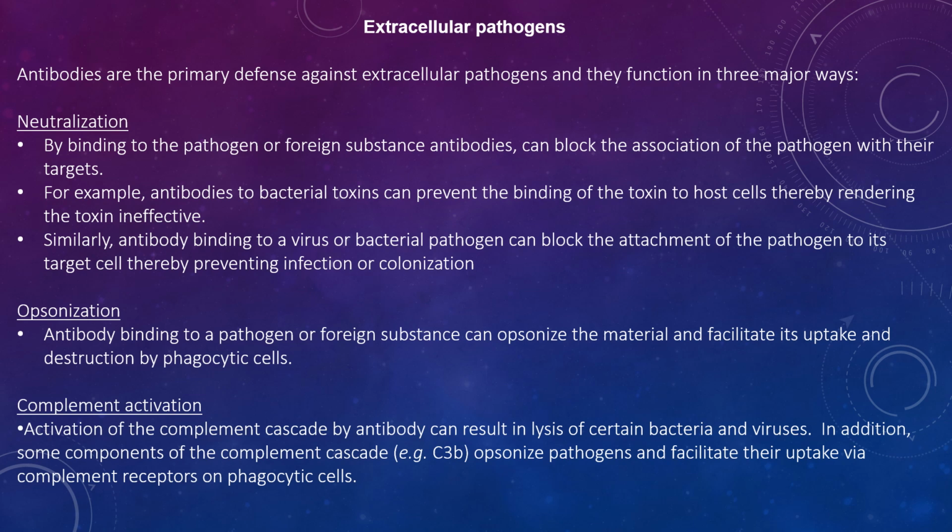With regards to opsonization, antibody binding to a pathogen or foreign substance can opsonize the material and facilitate its uptake and destruction by phagocytic cells. The Fc region of the antibody interacts with Fc receptors on the phagocytic cells, rendering the pathogen more readily phagocytosed. Complement activation: activation of the complement cascade by antibodies can result in lysis of certain bacteria and viruses. In addition, some components of the complement cascade, for example C3b, opsonize pathogens and facilitate their uptake via complement receptors of phagocytic cells.